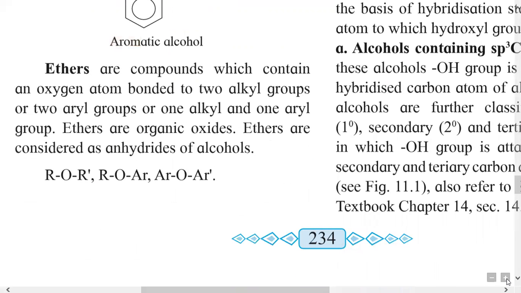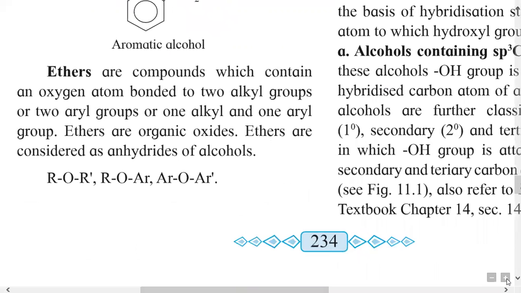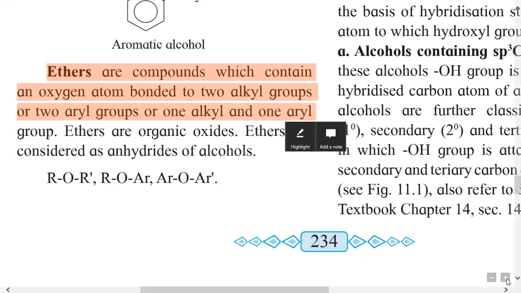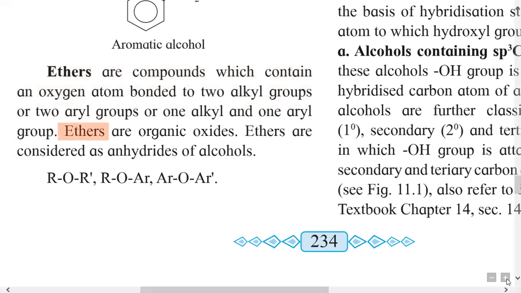Now, the third type of compounds given in our syllabus in this chapter are ethers. They contain functional group as an oxygen atom, and this oxygen atom is bonded on both sides with alkyl group or aryl group, or one alkyl and one aryl group. Therefore ethers are also called organic oxides.